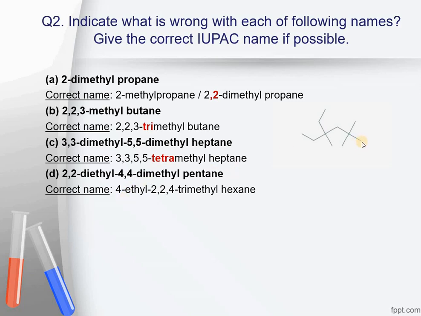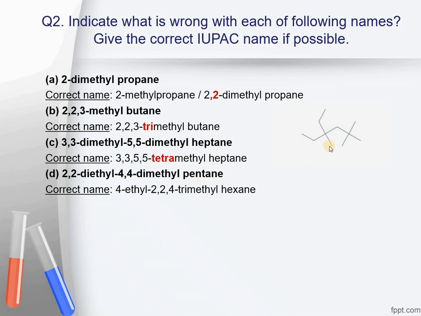If we start numbering from this side, it will be 1, 2, 3, 4, 5 and 6. There are 6 carbon atoms. At position number 2, there should be 2 methyl groups present, and 1 methyl group will be attached over here. In fact, what they have shown you is the pentane. They have told that it's a pentane.